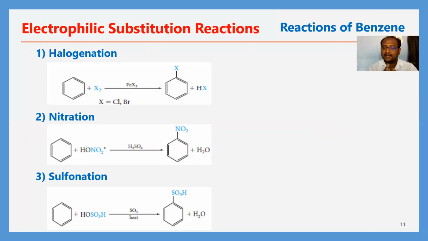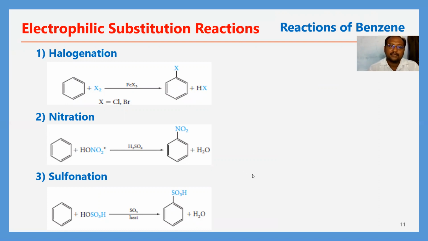This is because when it undergoes addition reactions, the aromatic character will be destroyed. So it won't undergo electrophilic addition reactions. It only undergoes electrophilic substitution reactions.